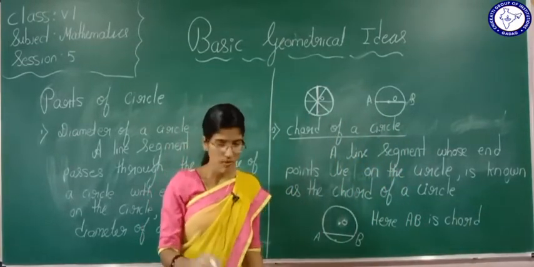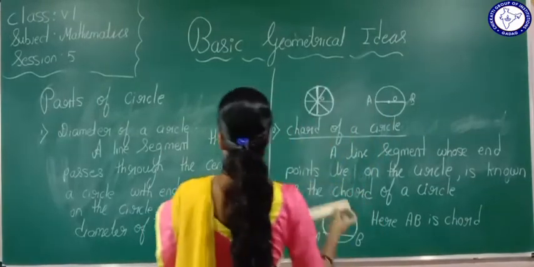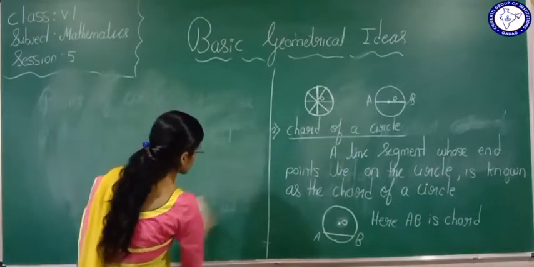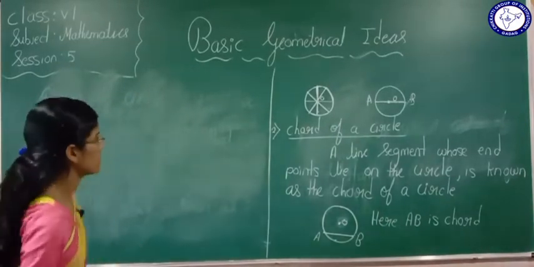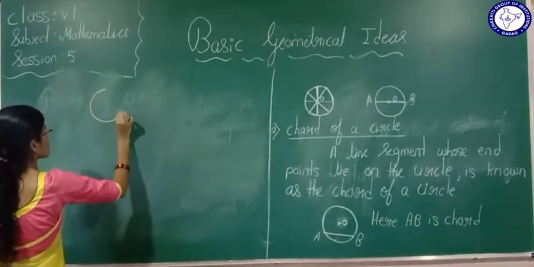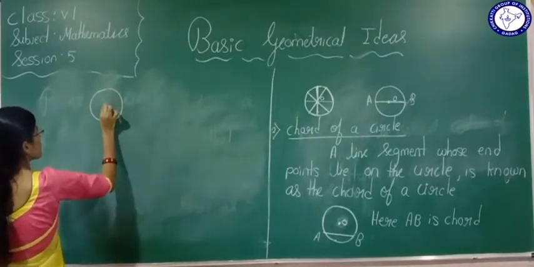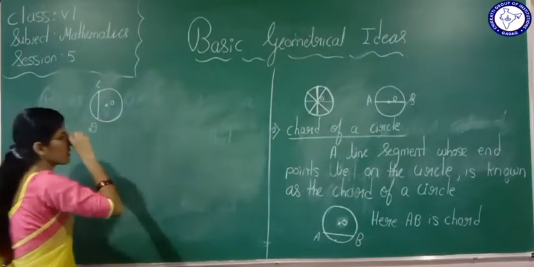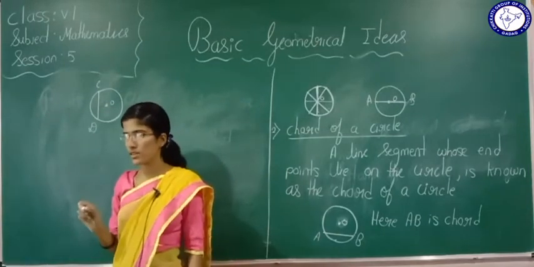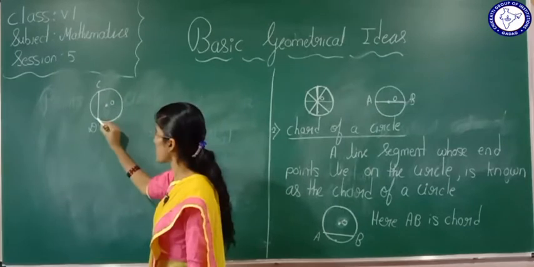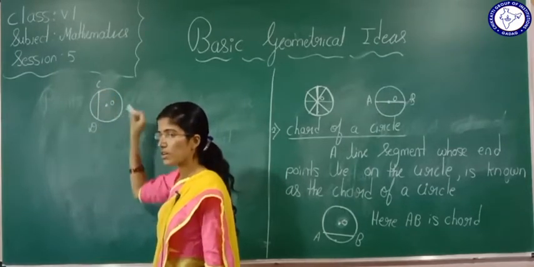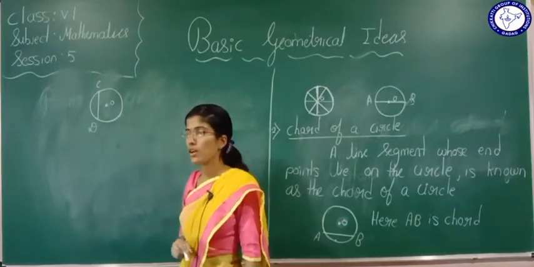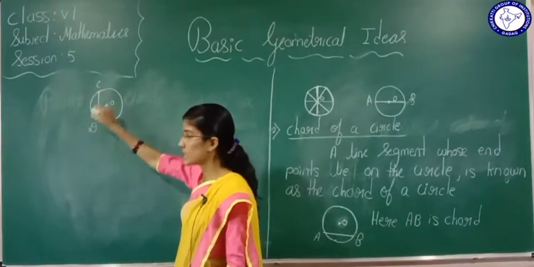Okay. So now I will ask some questions. Tell me now. This is a circle. Okay, this is the center of a circle. Now CD is a chord. Is CD a chord? Yes. What does the definition tell? Line segment end points should lie where? On the circle. If line segment end points lie on the circle, that is called a chord of the circle. Is it understood? Here CD is also a chord.